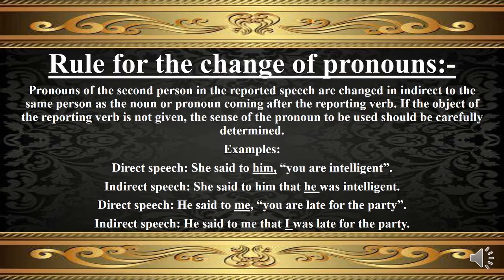Observe the other example of direct speech: He said to me, "You are late for the party." Here "you" is a second person pronoun which will change in reported speech to the same person as the noun or pronoun coming after the reporting verb. That was "me" and it became "I". So the indirect speech example will become: He said to me that I was late for the party.